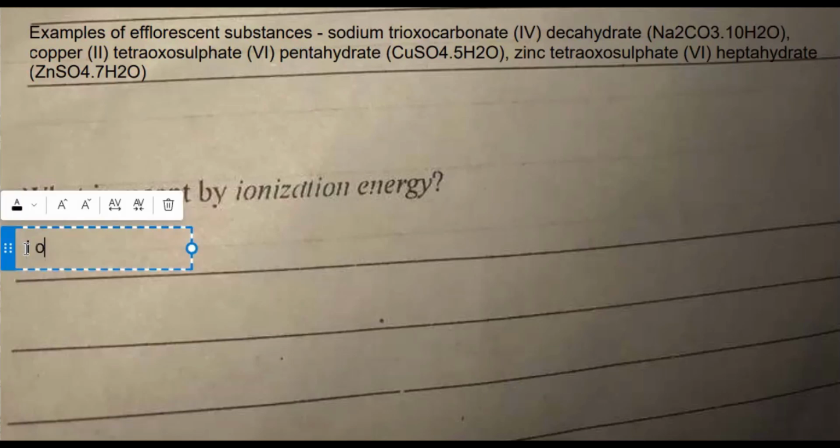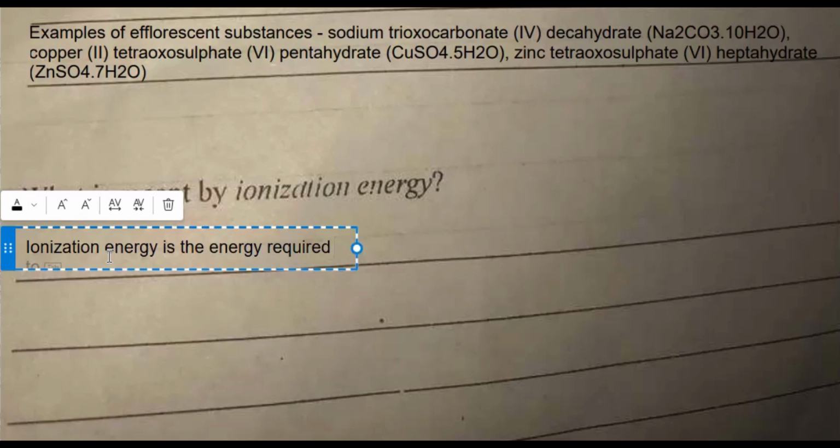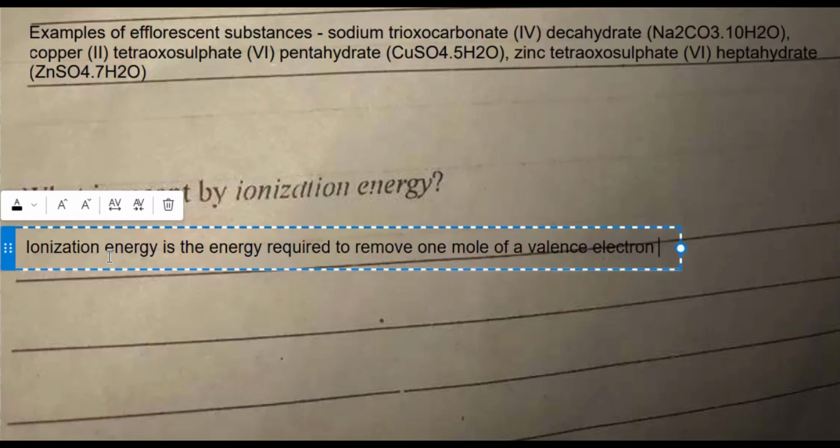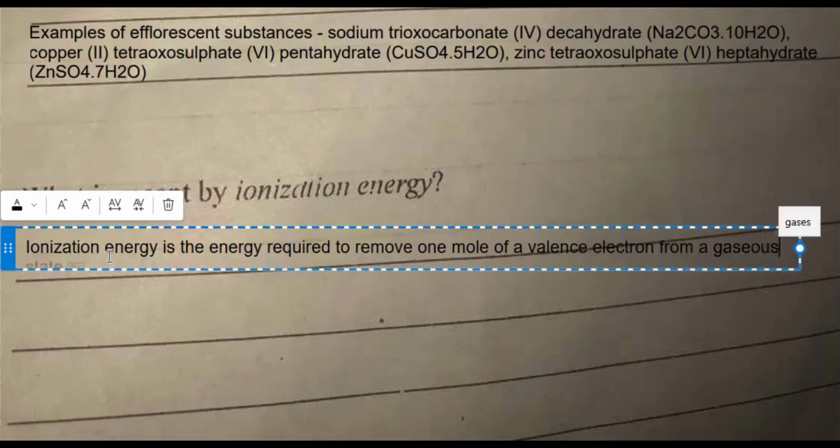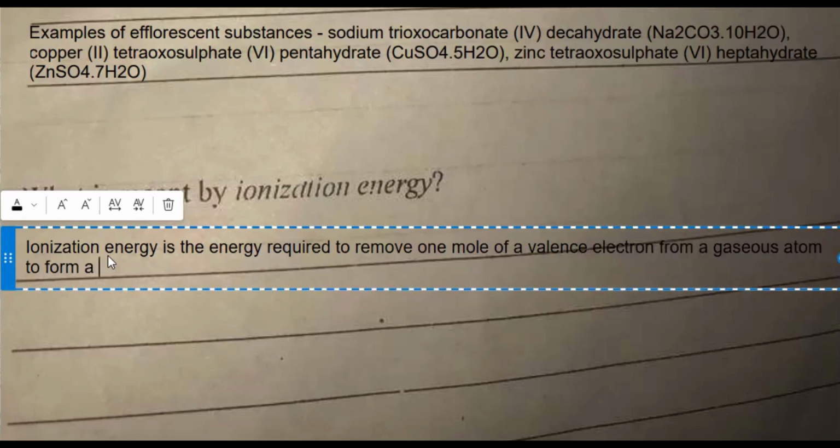So let's write. Ionization energy is the energy required to remove 1 mole of a valence electron from a gaseous atom to form a gaseous positive ion. What does that mean?